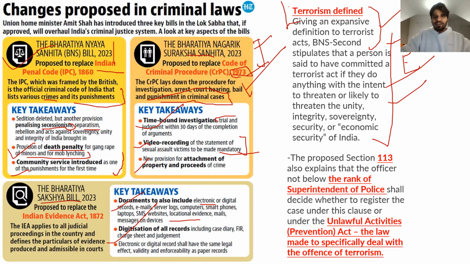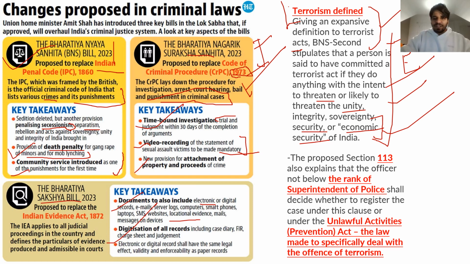So we can read this here, giving an expansive definition of terrorism, right? A person is said to have committed a terrorist act if they do anything with the intent to threaten, or likely to threaten, the unity, integrity, sovereignty, security, or the economic security of India. We need to understand that economic security has been newly added into the ambit of a terror act.